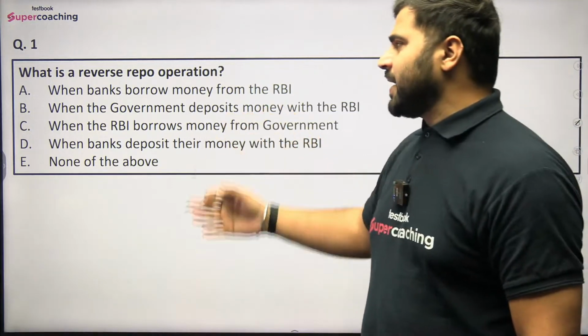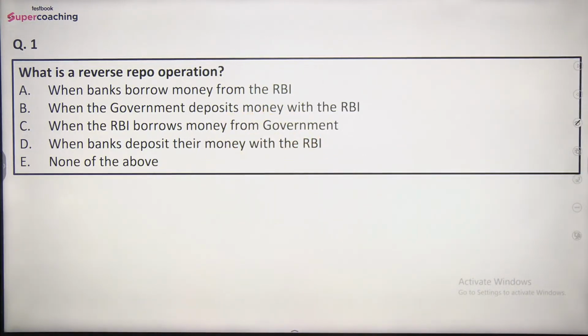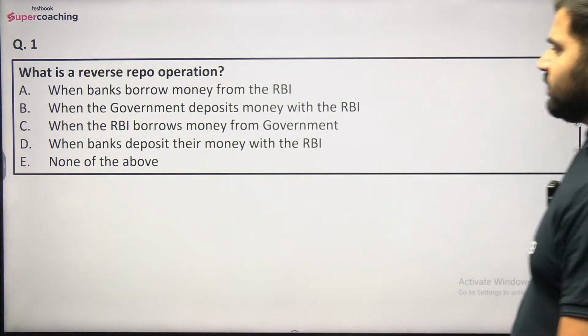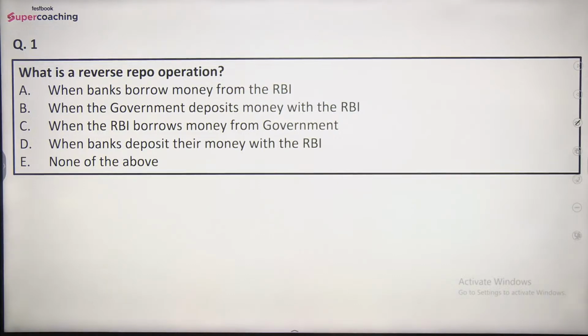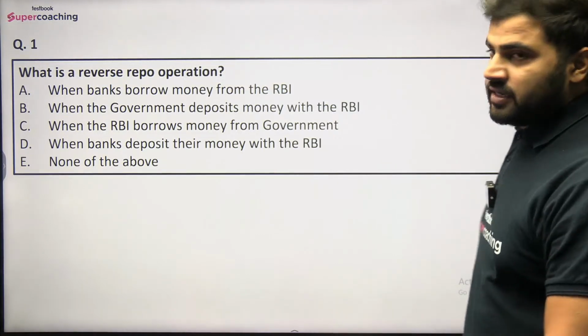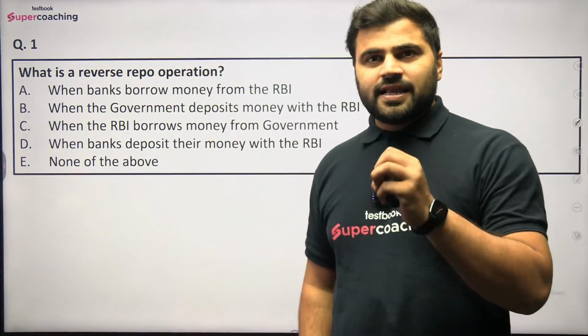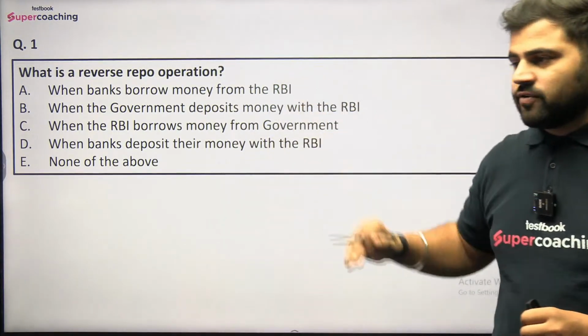Option number A is when banks borrow money from the Reserve Bank of India, when the government deposits money with the Reserve Bank of India, when the RBI borrows money from the government, when banks deposit their money with the RBI, or none of the above. So do let me know. I'm waiting for a reply in the live chat box. What do you think? What is the right answer of this question?